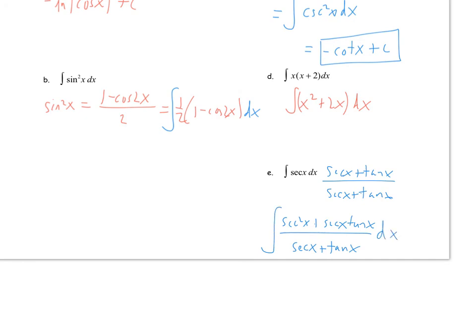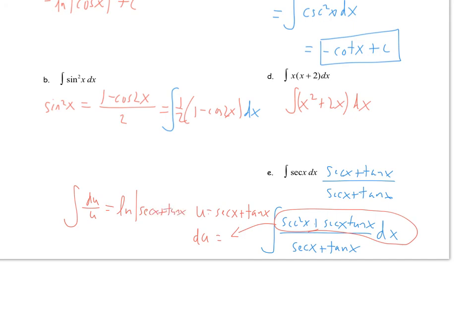And then let u be the denominator, secant x plus tangent x. And then our du is the entire numerator. So I'm not going to write it out, but all this is equal to du. So in the end, this just becomes the integral of du over u, which is equal to the natural log of the absolute value of u, where u is secant x plus tangent x, and then squeeze a plus c in there for our final answer. And that's it.